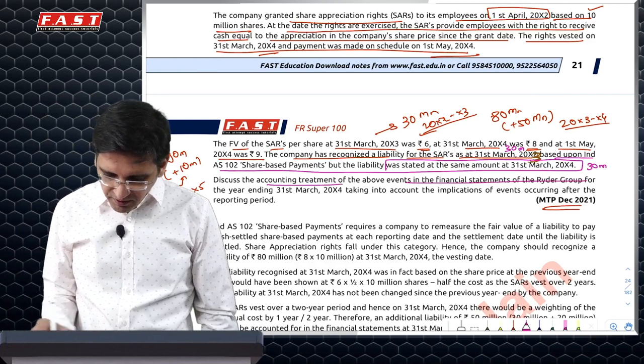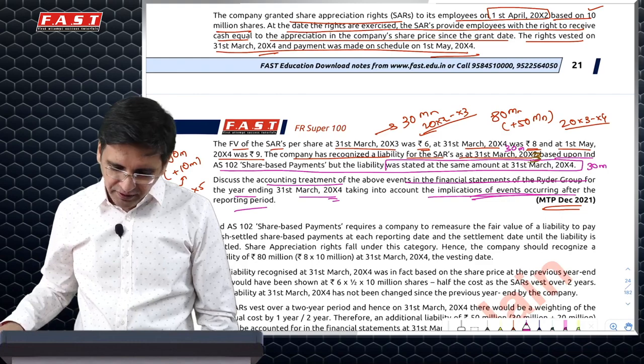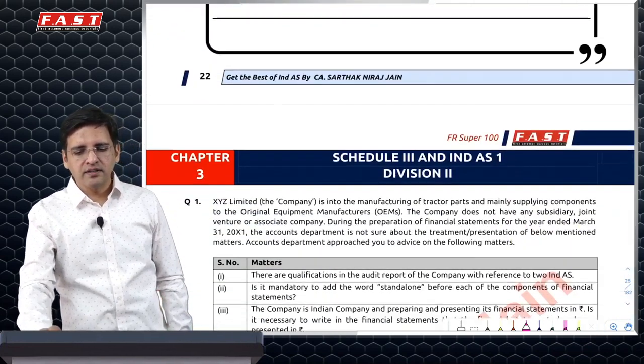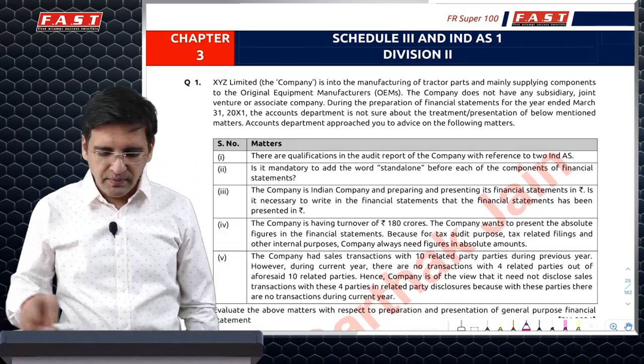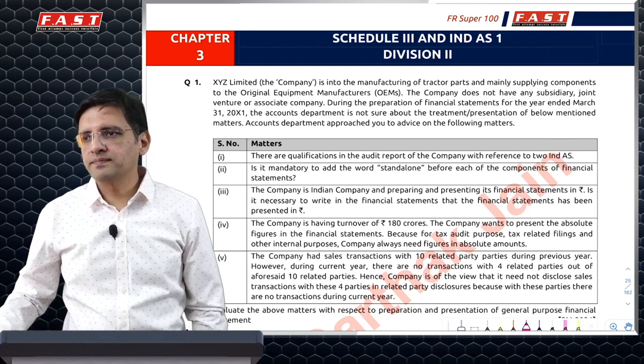Discuss the accounting treatment of the above for 31st March 2004. You also have to consider the implications of the event occurring afterwards, so you'll have to say that we will not consider the fair value changes which have happened later. So this completes your share-based payment as well. Now let's move on to the next one.